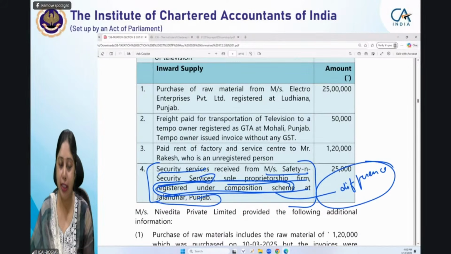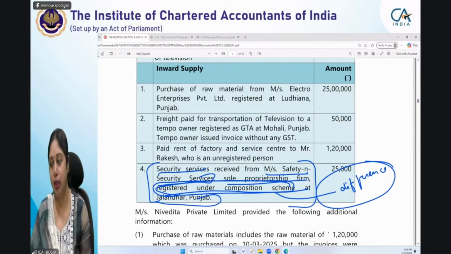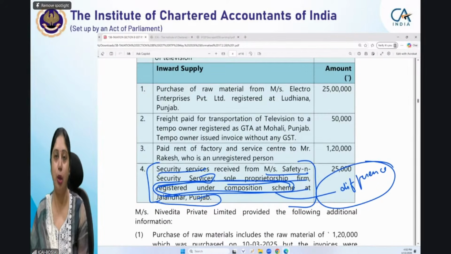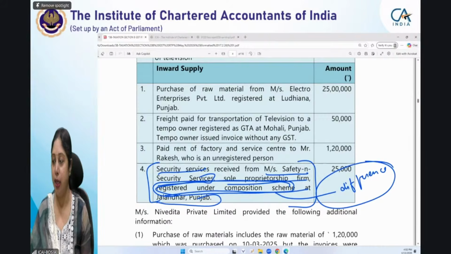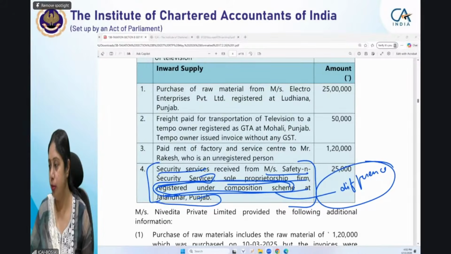I'm not on ITC. I'm not asking whether ITC will be available or not. But let me tell you, Karthik, it's not blocked under 17(5). I'm just asking whether it is taxable, and if taxable, whether it is taxable under RCM or not. So Lingaraju, your answer is correct. Kuldeep, what is your answer? RCM not applicable.